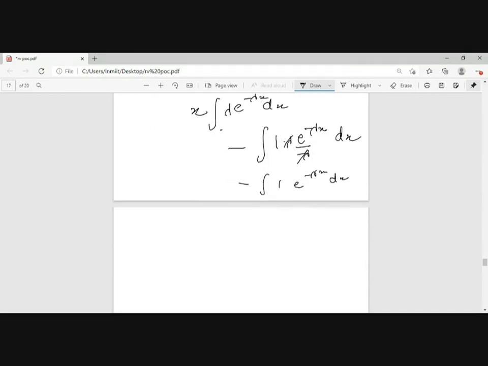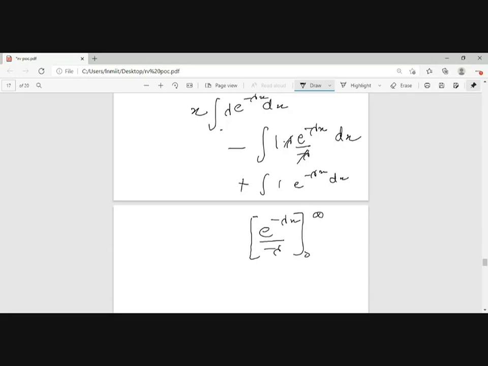So again solving it, it will be plus, because in the denominator we have minus lambda. Let's solve it once and see, minus plus minus. So plus e to the power of minus lambda x, that is again e to the power of minus lambda x upon minus lambda, right? And the range will be from 0 to infinity.